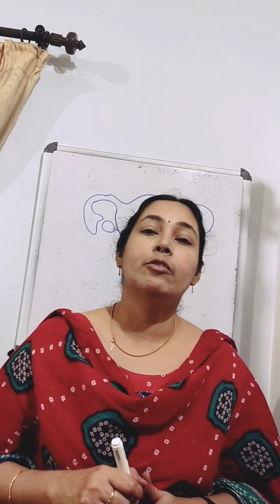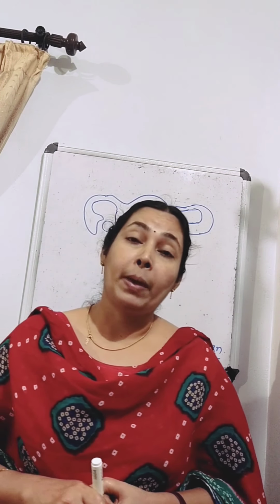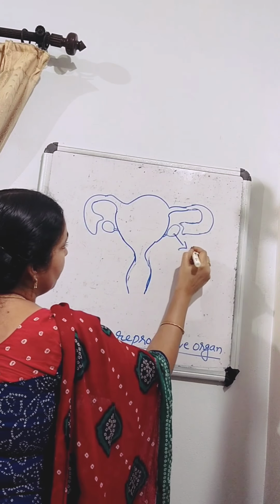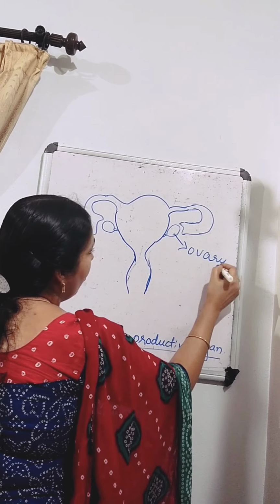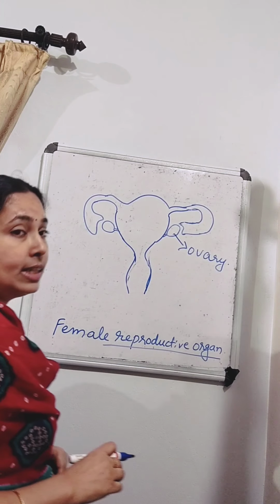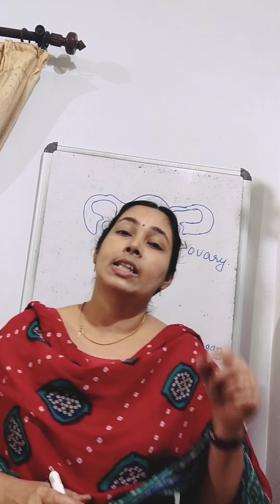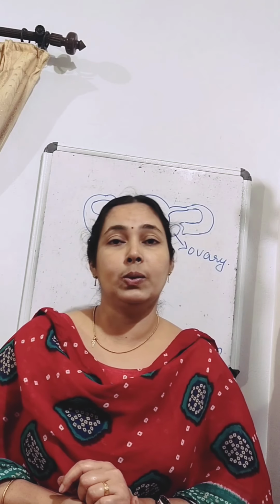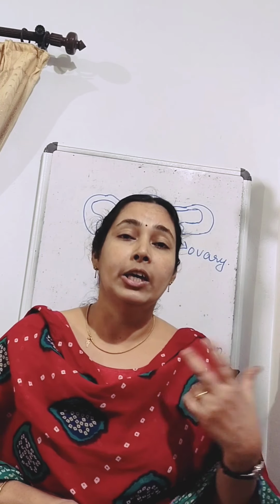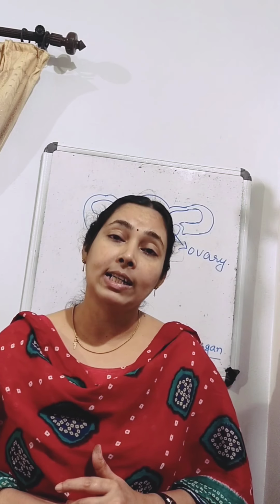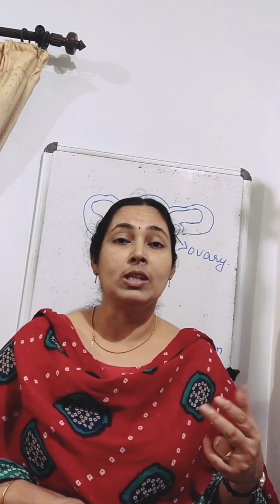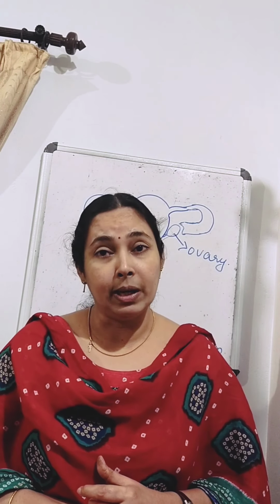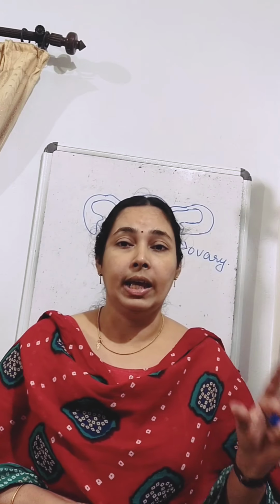Okay, the female reproductive organs are a pair of ovaries. So these are the ovaries. The ovaries produce the female gamete, ovum or egg, and they also produce the female hormones called estrogen and progesterone. So what are the functions of ovaries? Ovaries produce the female hormones estrogen and progesterone, and also they produce the female gamete, ovum or egg.